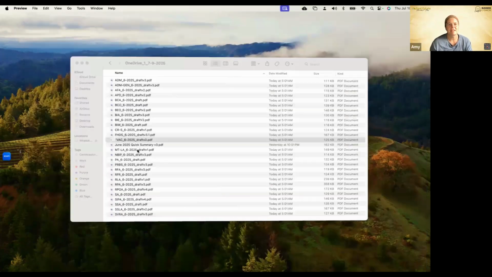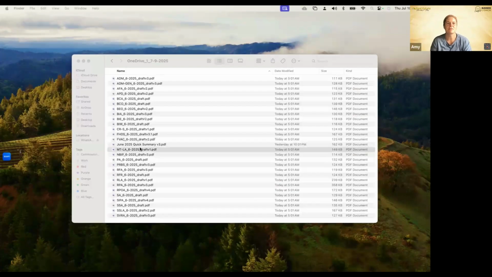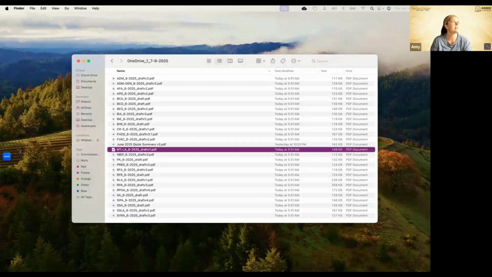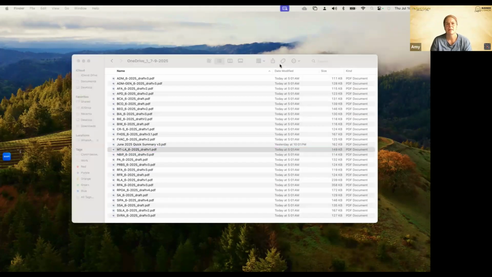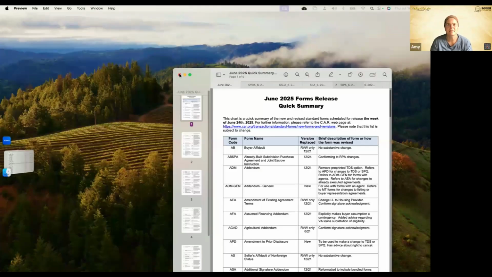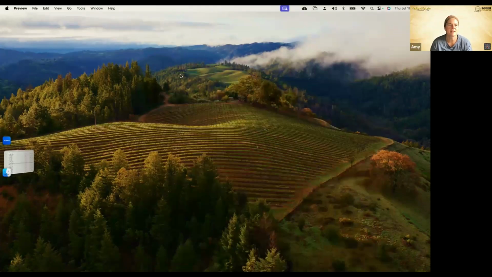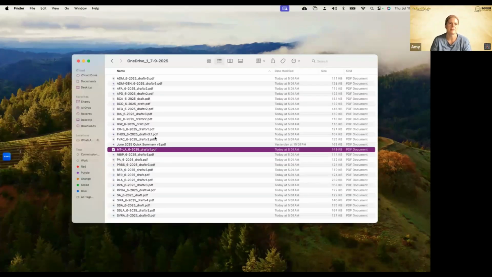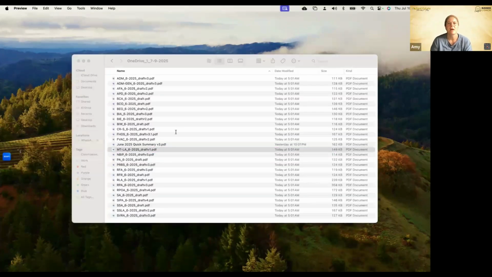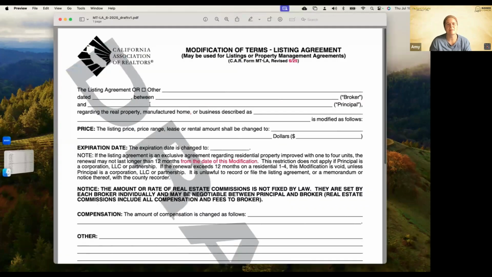Let's see, our next one is our modification of terms for the listing agreement. I was having problems getting this one. Oh, I know why now. All right, hold on. You know what? We're just going to close this and try again. Hold on just a second. There we go. It was opening it in a tab format on another form. So let's do this. There we go. Our modification of terms for the listing agreement.